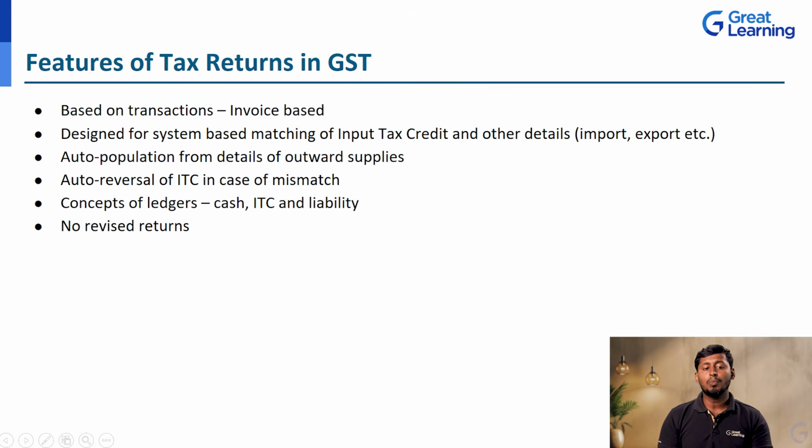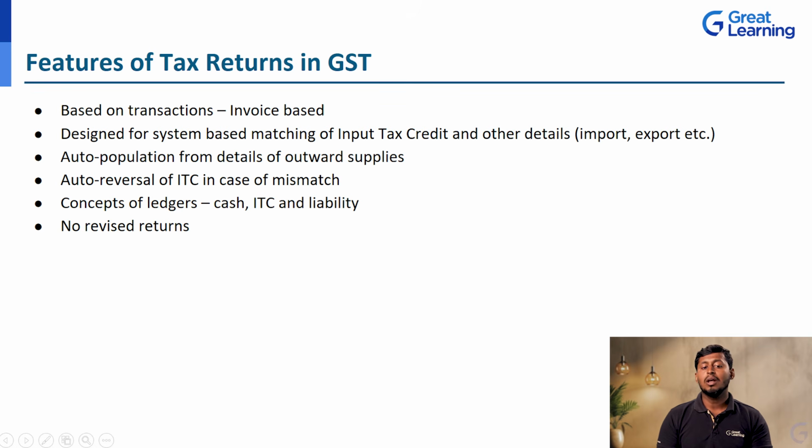Okay, next is auto-population from details of outward supply. So whatever transaction you do with your GST number will already be recognized or registered under this GST portal. Then, auto reversal of ITC in case of mismatch. The reversal process, that is the reverse mechanism, will be applicable here also.